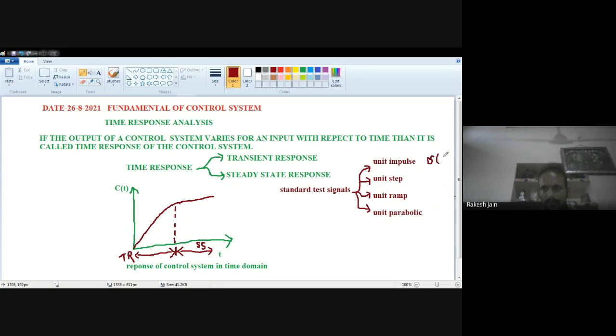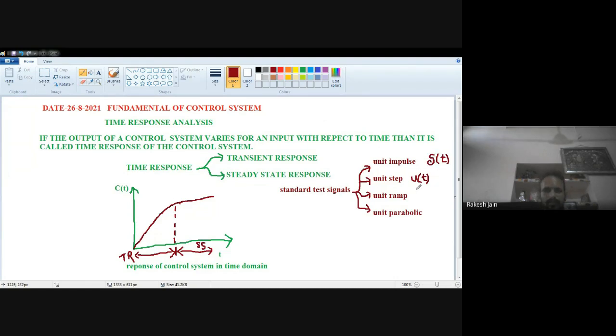We use t in the bracket because we are going to do the time response analysis, and to test the outputs of a control system we have to provide some inputs in the form of test signals: unit ramp, unit impulse, unit parabolic, and unit step. So del t means unit impulse signal.